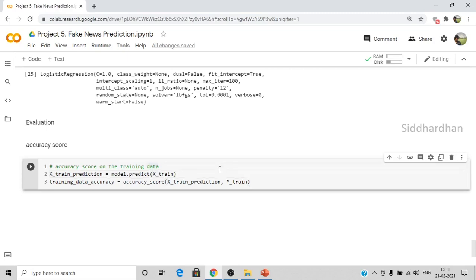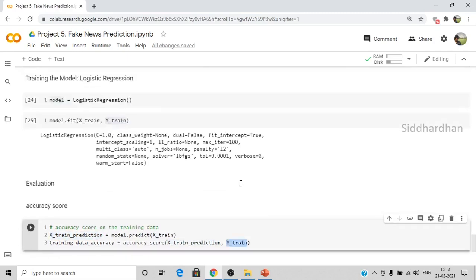So if you have any problems with the code, let's see what we are doing here. I want our model to make predictions on this xtrain data, and the labels predicted by this model will be stored in this xtrain prediction variable. Now I need to find the accuracy score. This xtrain prediction is the value predicted by our model, and this ytrain is the original label.